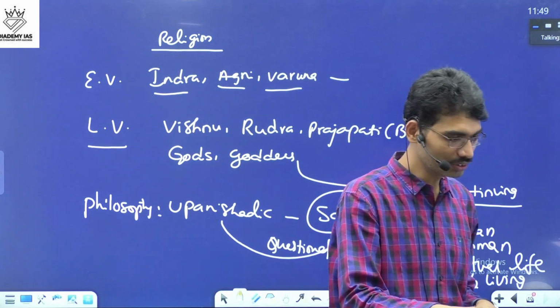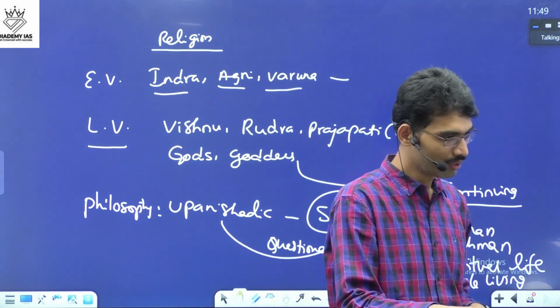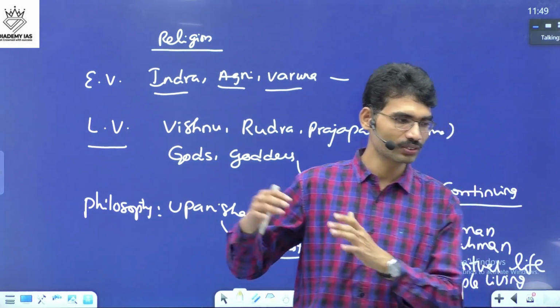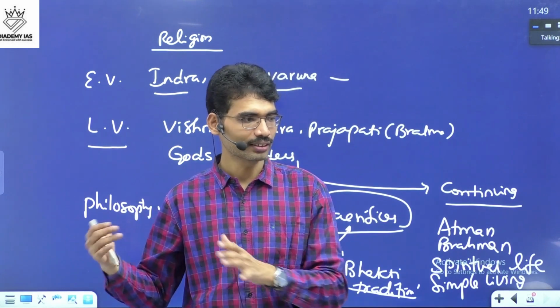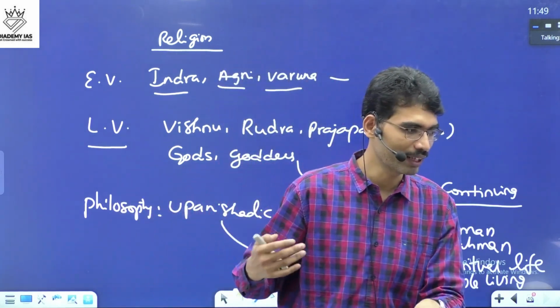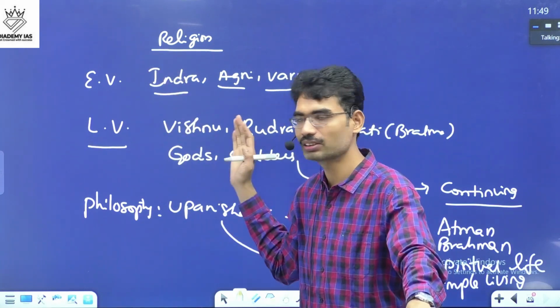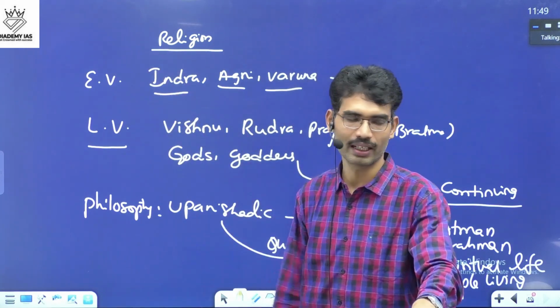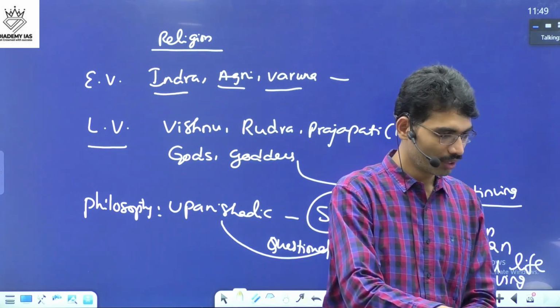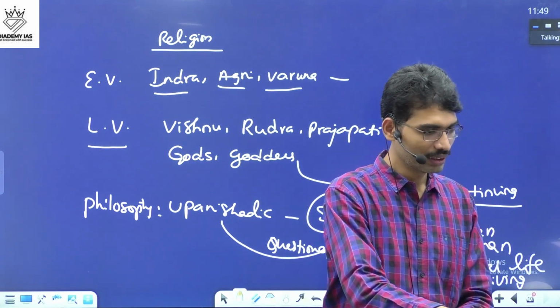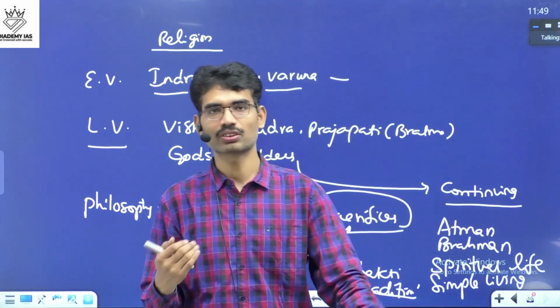This is also related to ancient India. What are the main features of Vedic society and religion? Do you think some of the features are still prevailing in Indian society? Yes, some of these elements are still prevailing in Indian society. You mention those elements. Is it clear? Any doubts, students?